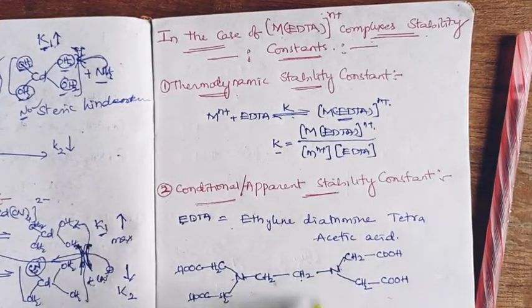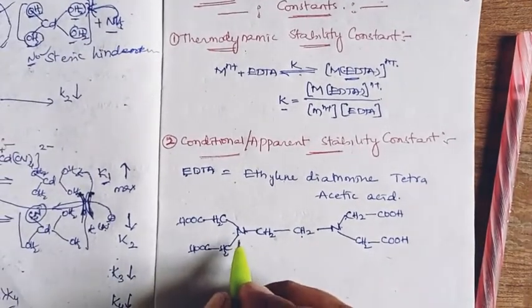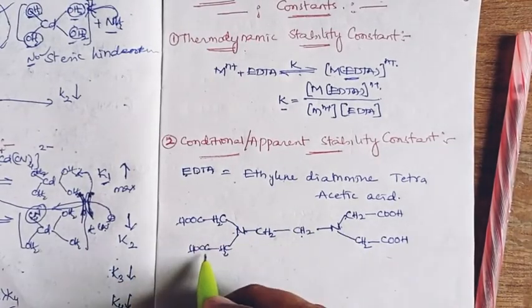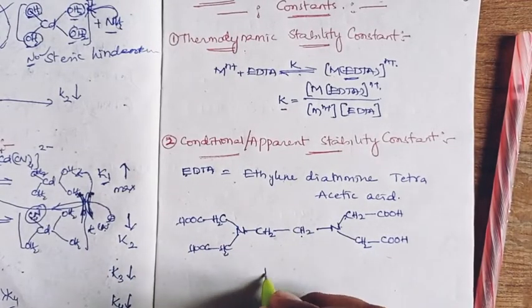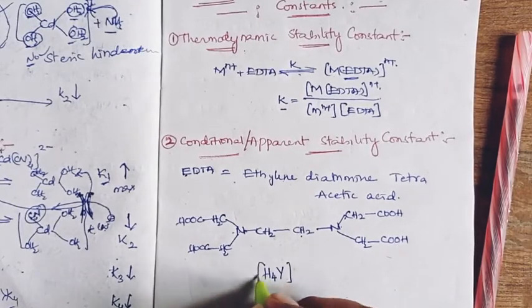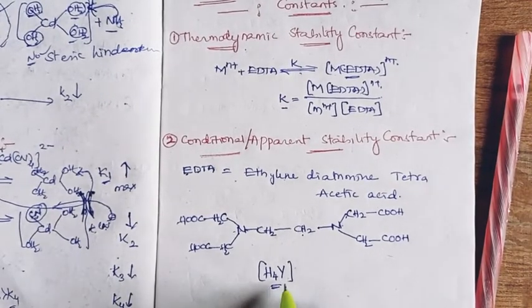That is ethylene diamine tetraacetic acid. This whole unit of EDTA can be expressed as a four-protonated anion, that is H4Y.